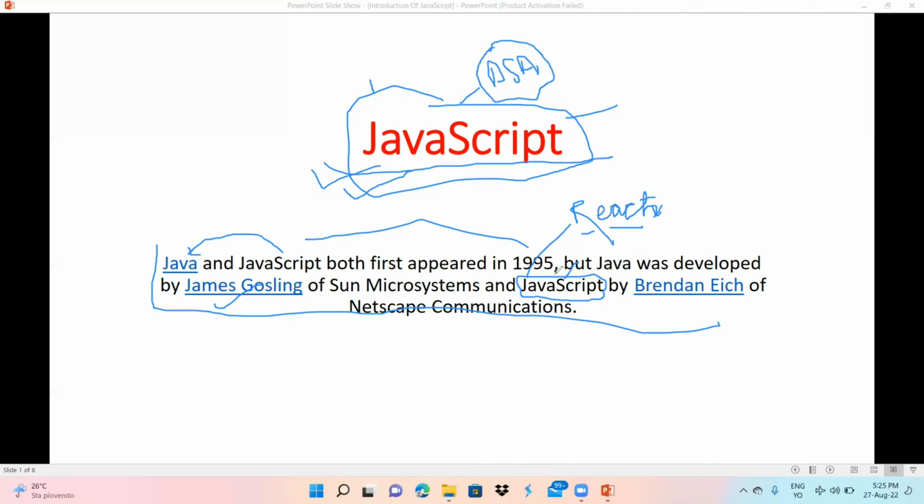Both came in 1995, but Java was popular at that time, so JavaScript wasn't popular. After 2011, most of the industry started demanding JavaScript. Now the package and demand of JavaScript is very high worldwide. So that's the introduction about JavaScript.